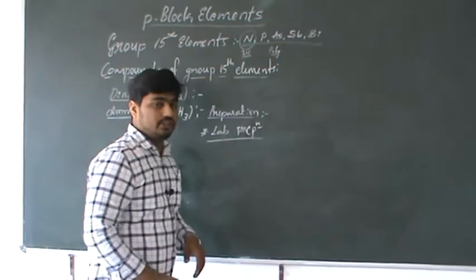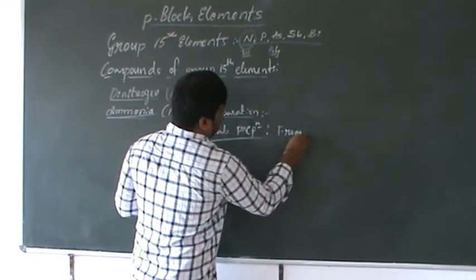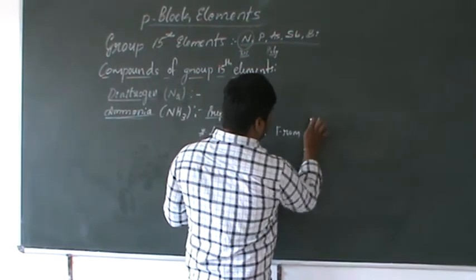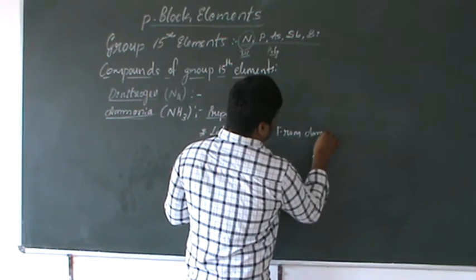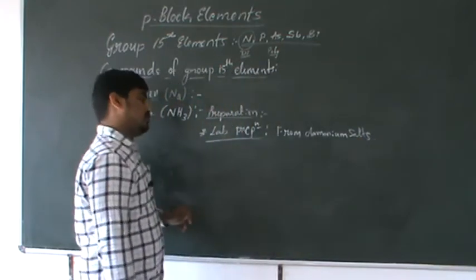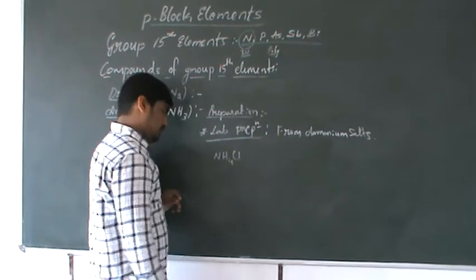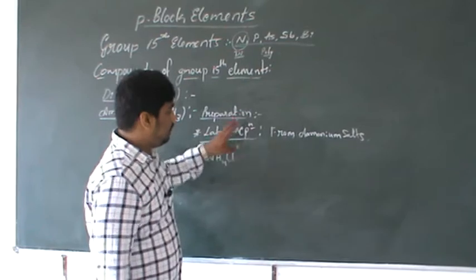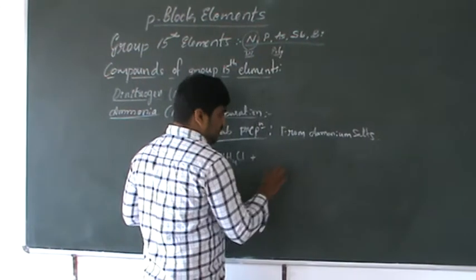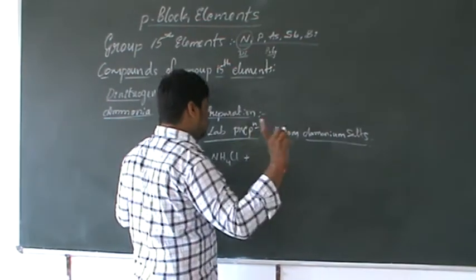In the laboratory preparation, ammonia is prepared from ammonium salts and a base. I consider ammonium chloride again. Don't confuse it with the method of preparation of dinitrogen. Here also we consider ammonium chloride treated with a base. When basic solutions are treated with an ammonium salt, it gives ammonia.